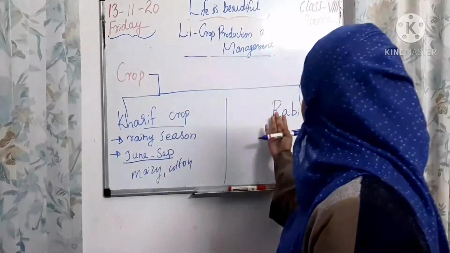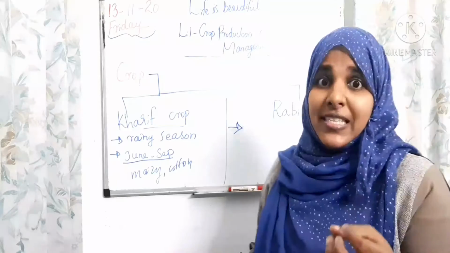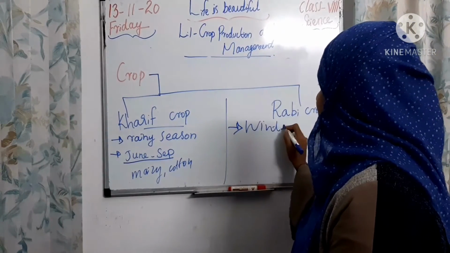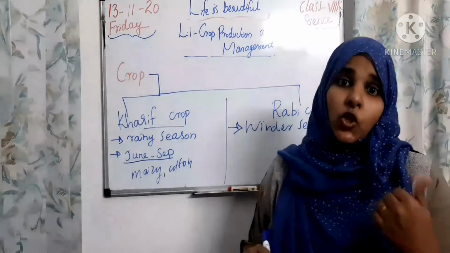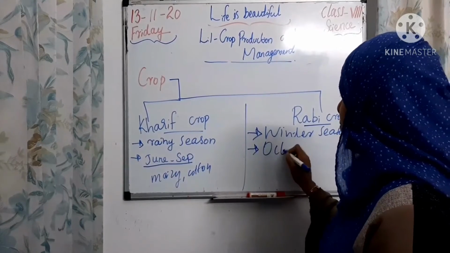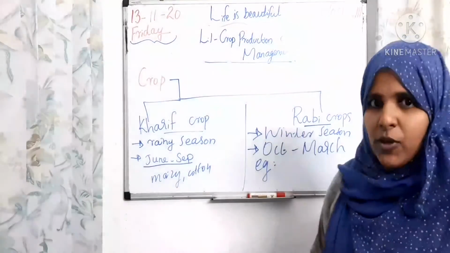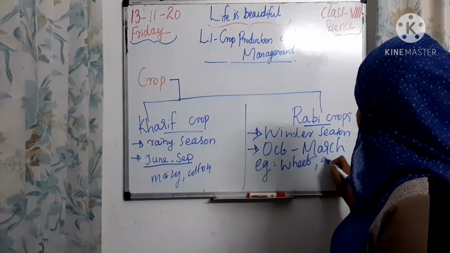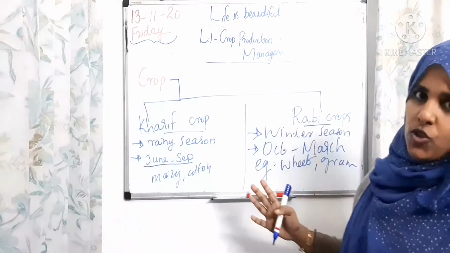Then the next is rabi crops. We can check the difference. In rabi crops, seeds are sown in the winter season. That is, in the winter season we select for doing rabi crops. We select October to March for these rabi crops. Examples of rabi crops are wheat and gram. These are cultivated as rabi crops.